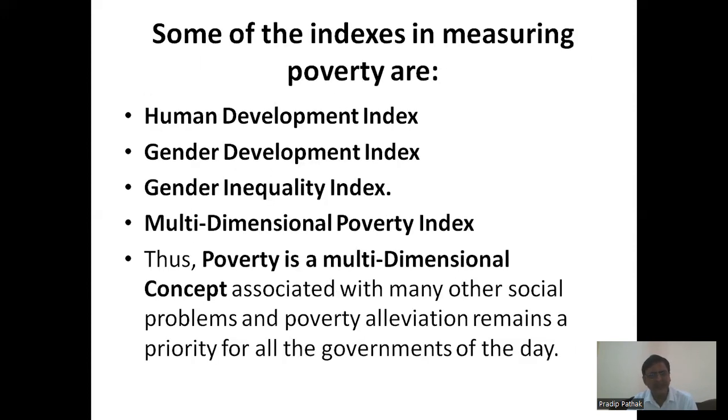Next, some of the indexes for measuring poverty, or how you can measure poverty and ensure that poverty reduction is actually taking place. These are some of the indexes you can refer to: the Human Development Index, Gender Development Index, Gender Inequality Index, and Multidimensional Poverty Index. All these indexes must be improving over a period of time. That should be the focus point.